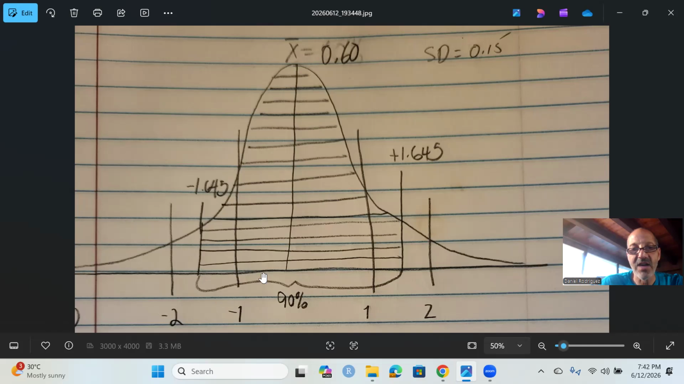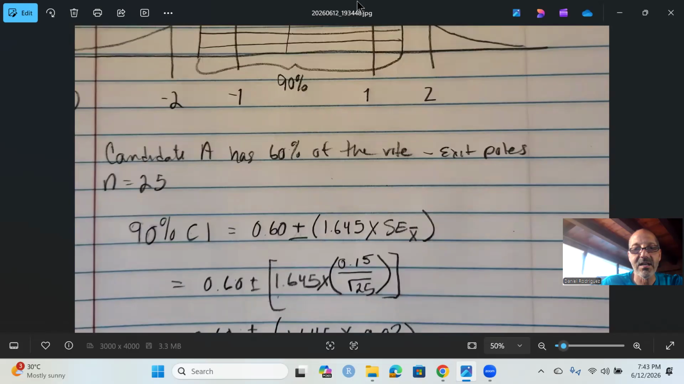So we'd be confident that the true population mean value would be between minus 1.645 and plus 1.645, somewhere in here, right? With this being our point estimate. But confidence is going to be somewhere between there.